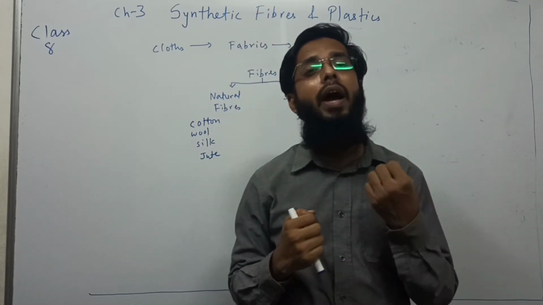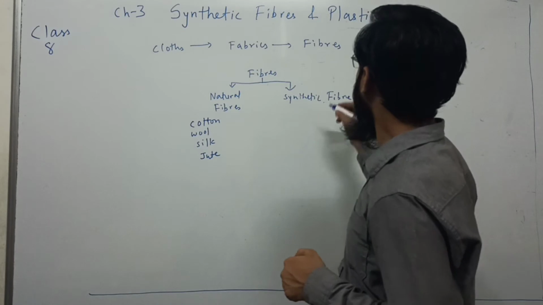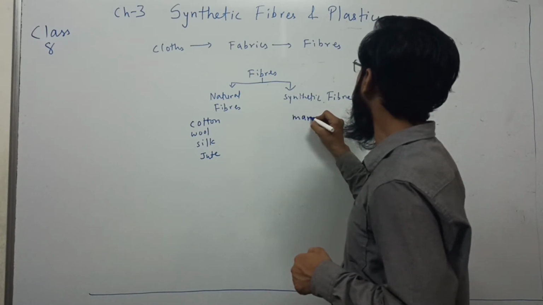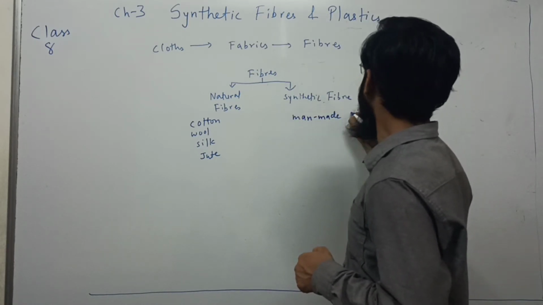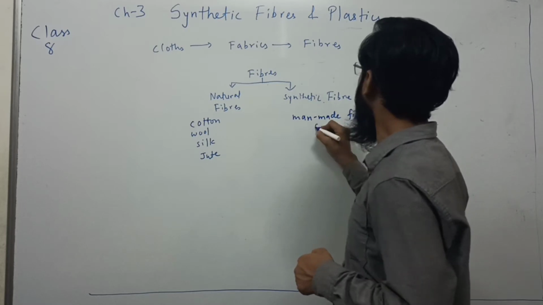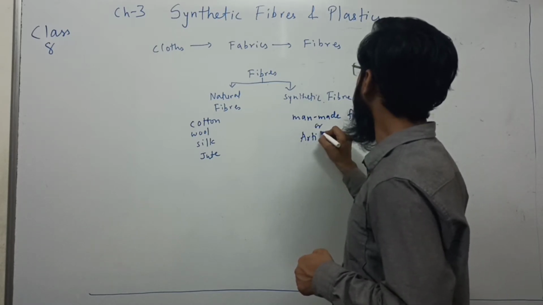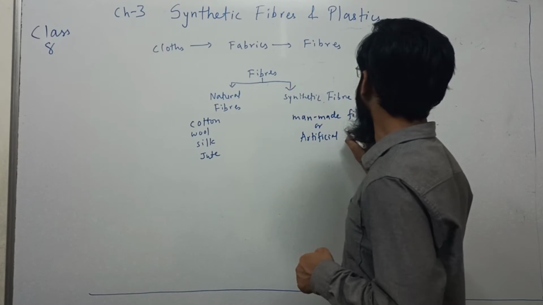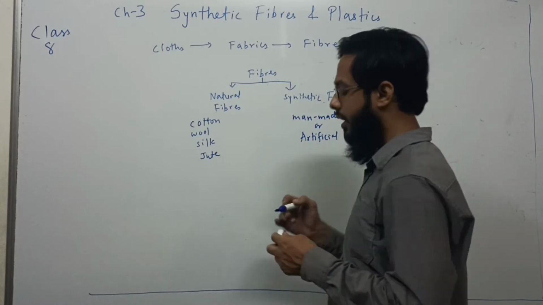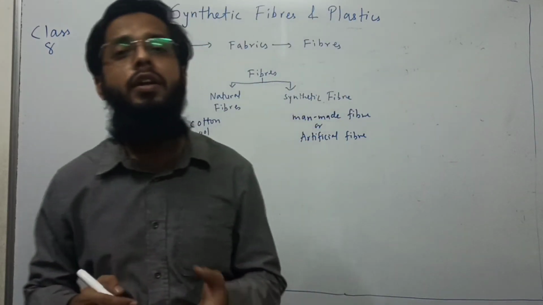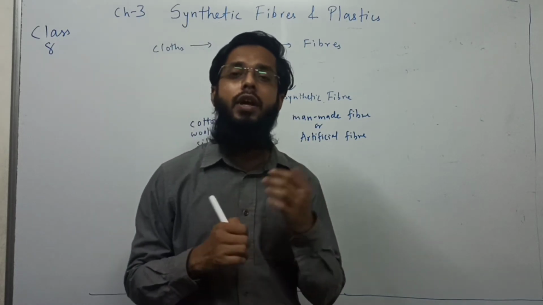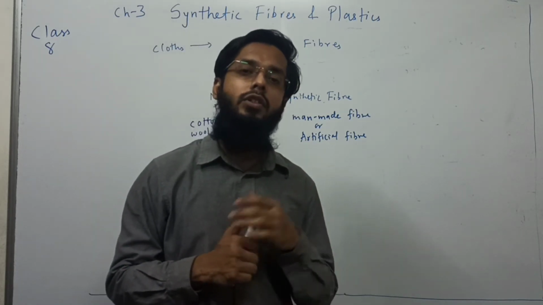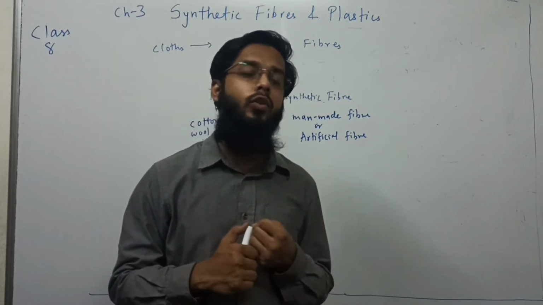Synthetic fiber means man-made fibers. Synthetic fiber can be called man-made fibers or artificial fibers, which are not obtained naturally but are man-made. They are synthesized in laboratories. They are made by certain chemical reactions to get the desired quality.